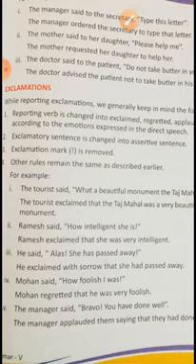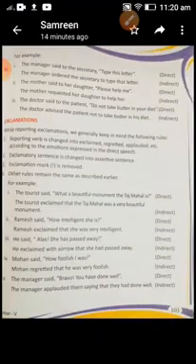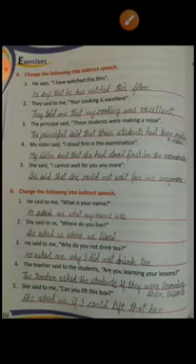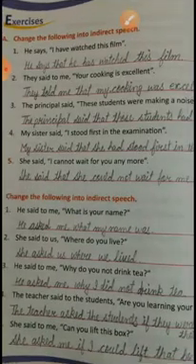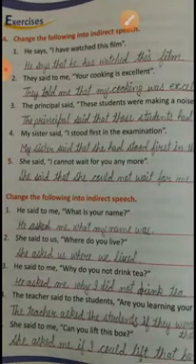So I will tell you when we are going to do the exercises. Okay, now come to exercise number A. It is very easy, you will understand, don't worry. See the first exercise, he says, I have watched this film. So he says means the tense will not be changed. Okay, so here you can see he says that he has. Why he has? Because we can't put have with he. He has watched this film.